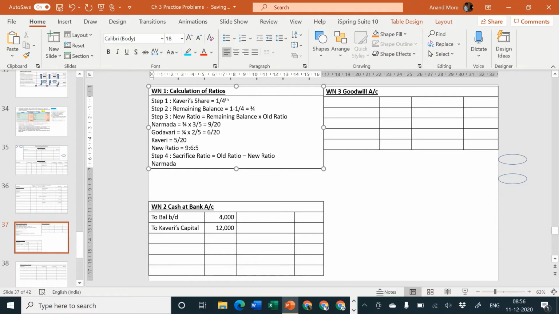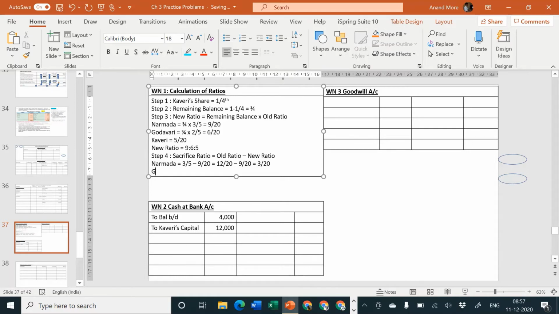So sacrifice ratio and old ratio should be same. So let us check now. Narmada, her old ratio was 3/5 and her new ratio is 9/20. That means it is necessary for us to multiply the first part of the equation by 4. That comes to 12/20 minus 9/20 is equal to 3/20.